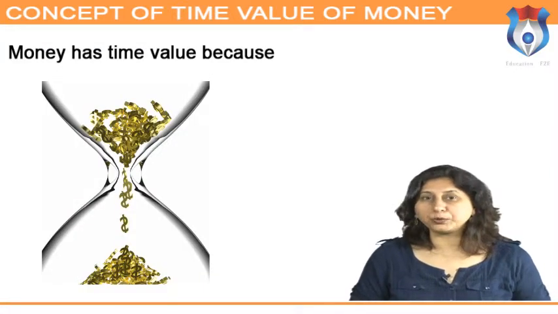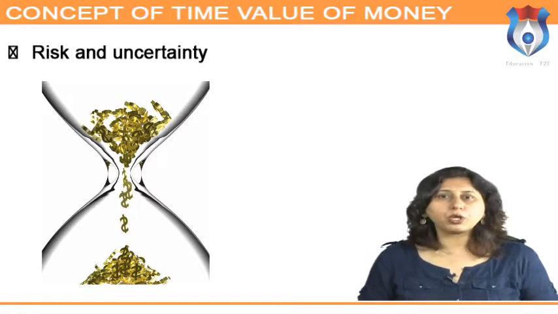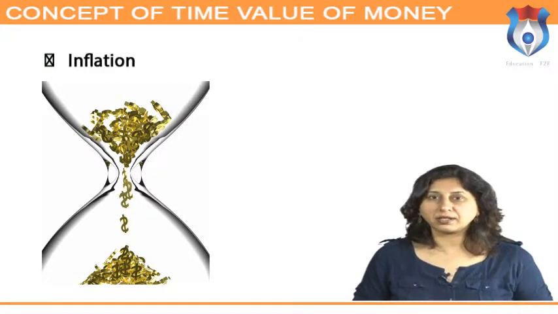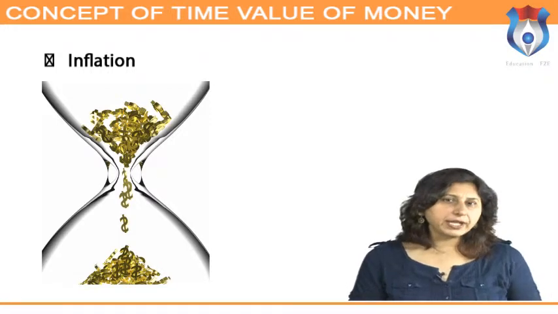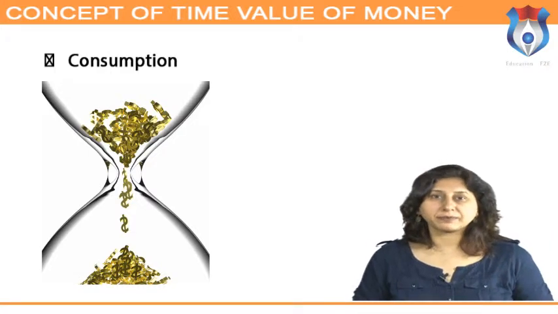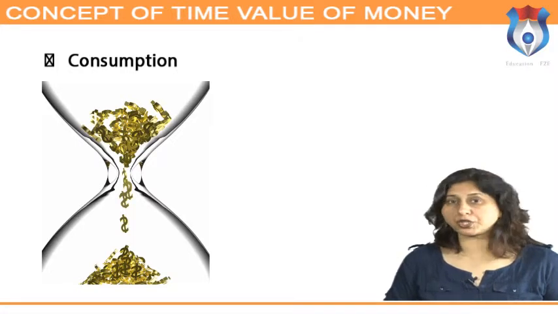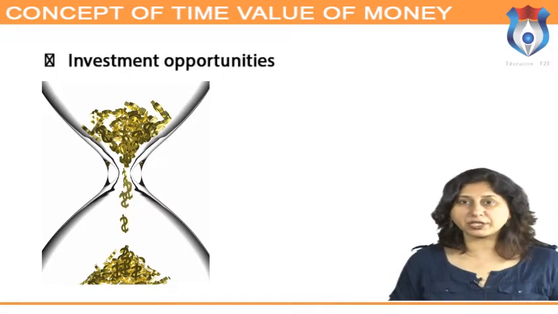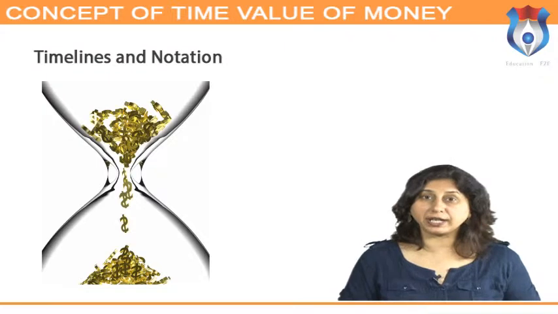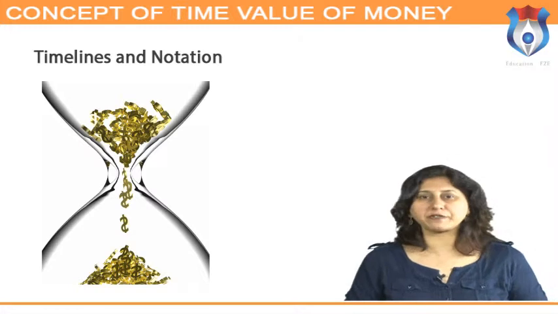Money has time value because of the following reasons. Risk and uncertainty. Future is always uncertain and risky. There is no certainty for future cash inflows. Inflation. A rupee today represents a greater real purchasing power than a rupee a year hence. Consumption. Individuals generally prefer current consumption to future consumption. Investment opportunities. An investor can profitably employ a rupee received today to give him a higher value to be received tomorrow or after a certain period of time.